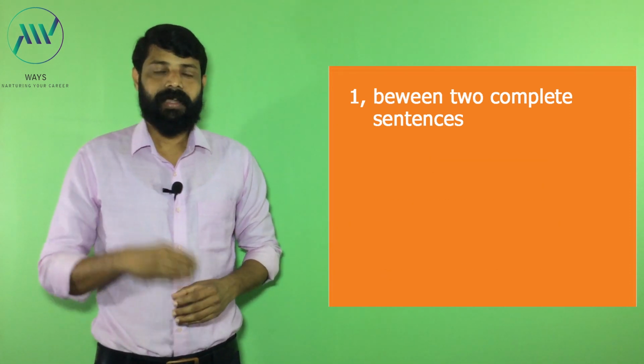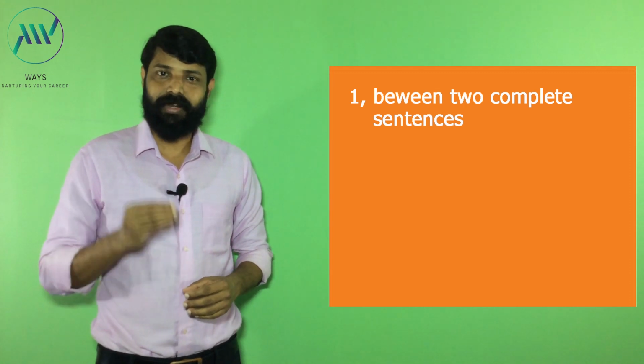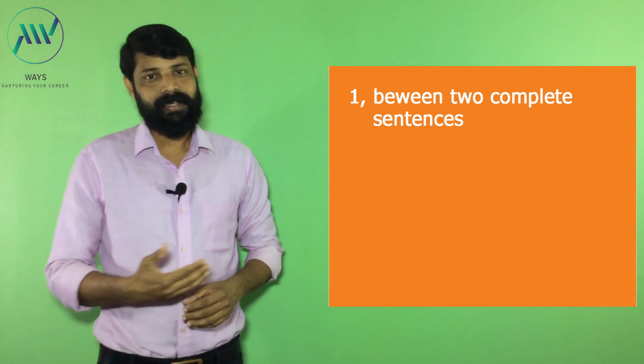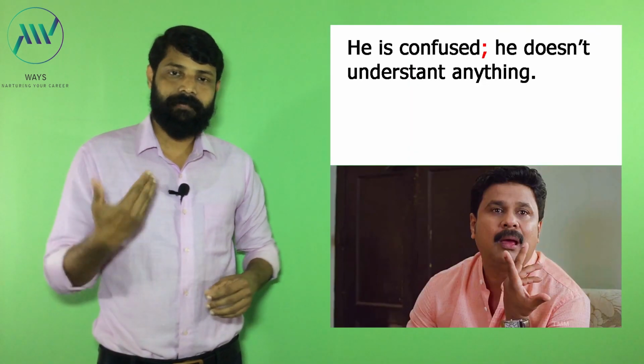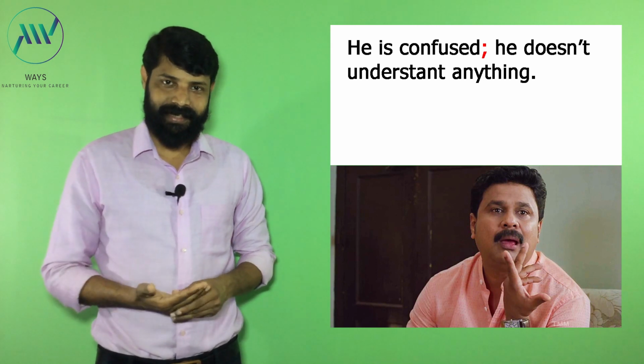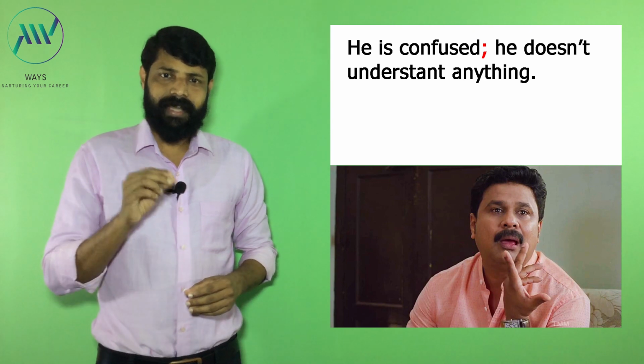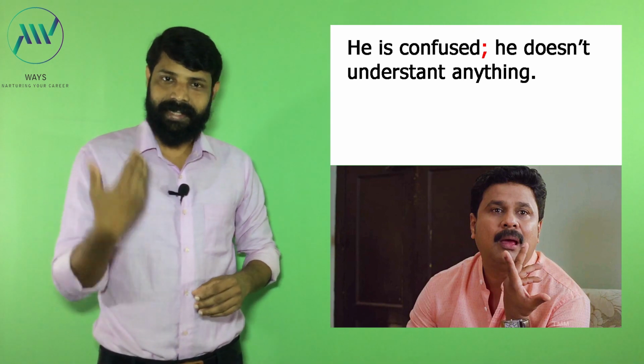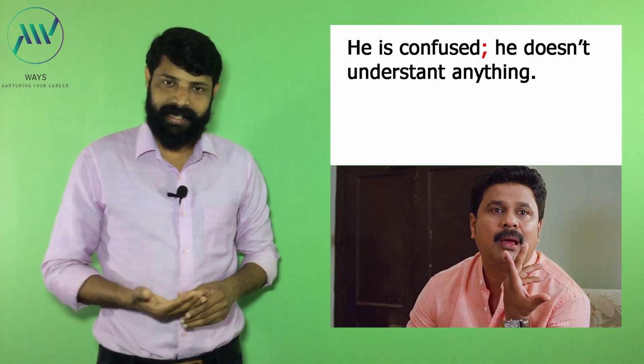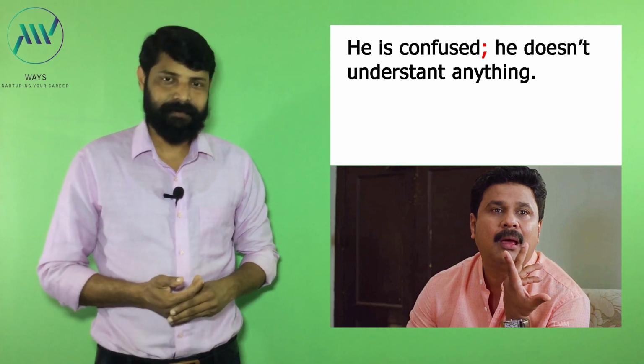Take the first one. How we are using a semicolon between two complete sentences. See our example. He is confused; he doesn't understand anything else. He is confused. It is a complete sentence and we used a semicolon. Then the second sentence: he doesn't understand anything else. This one is also a complete sentence.